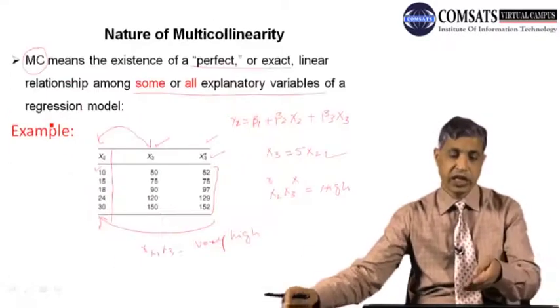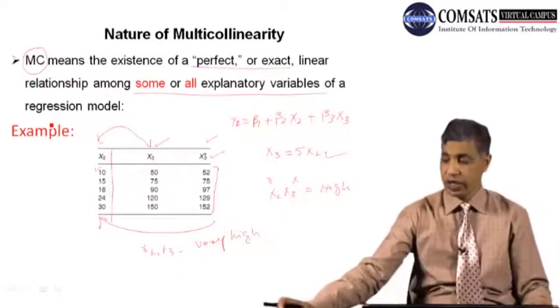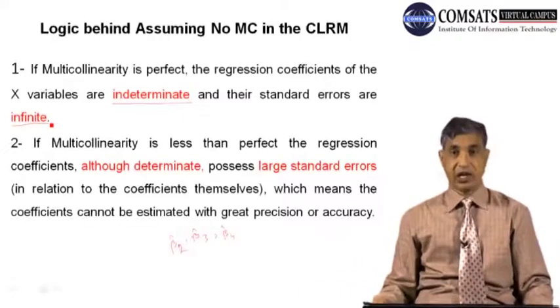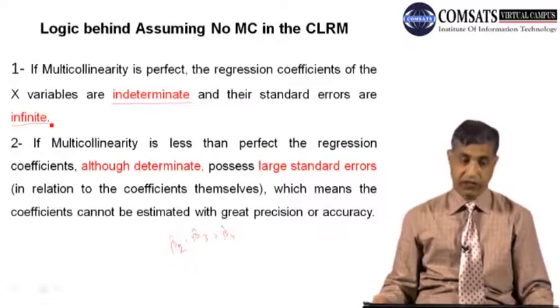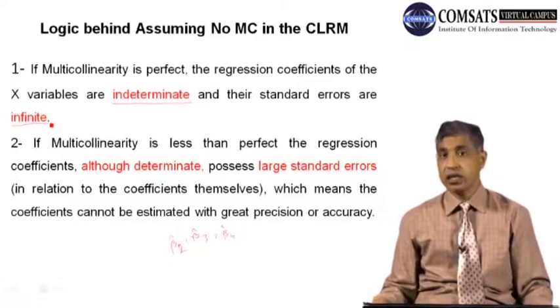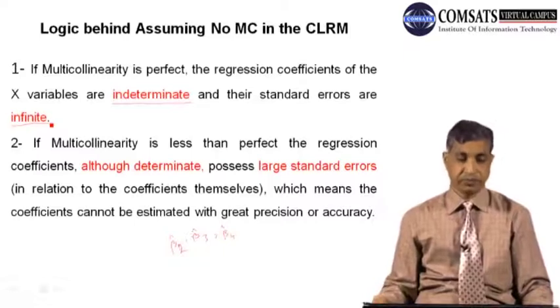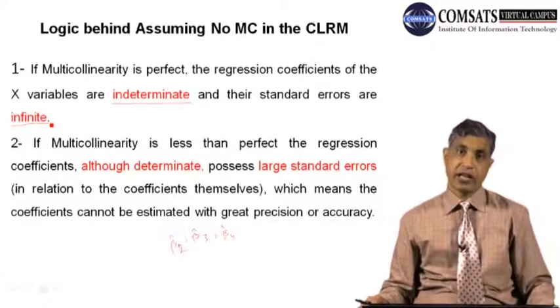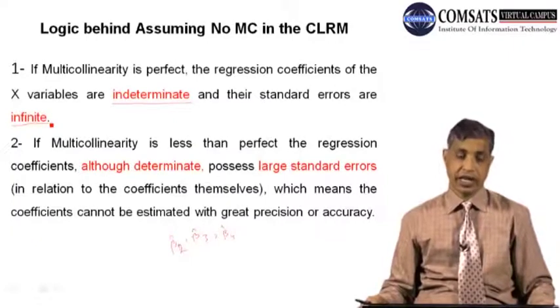You can even take the same values. If you run the regression in EViews, you will see that you will not find the values of the parameters, and their standard errors become infinite. This was the case of exact multicollinearity, 100% multicollinearity.